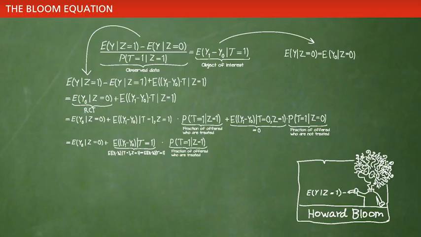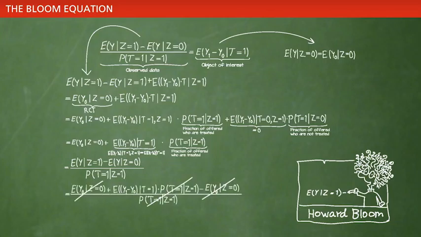Collecting everything, we can write the numerator of the left-hand side of the Bloom equation as the baseline outcome for those not offered treatment, plus the weighted gain for those offered and accepting treatment, minus the average outcome for those not offered treatment. As can be seen, everything but the right-hand side of the Bloom equation nicely cancels out, leaving the right-hand side of the Bloom equation. This concludes the proof.